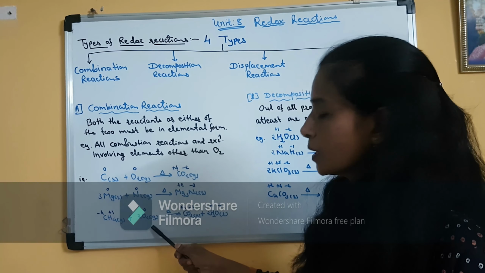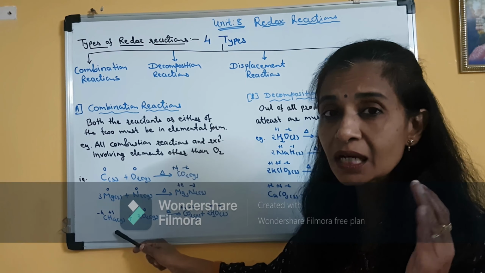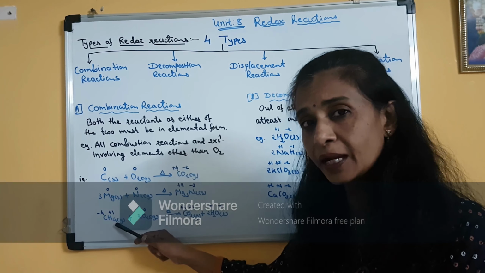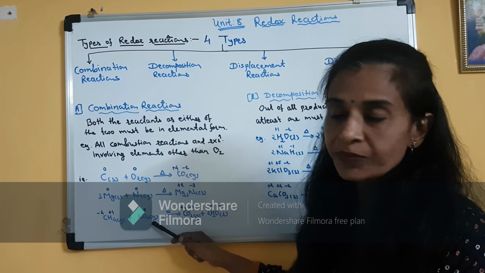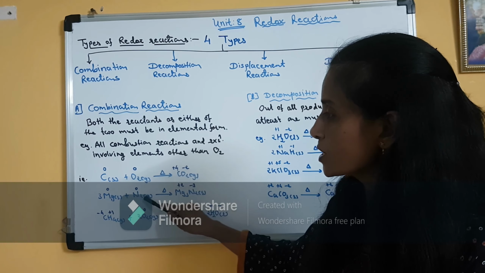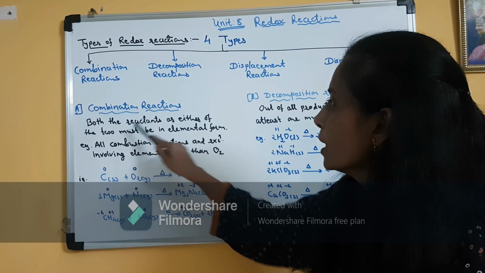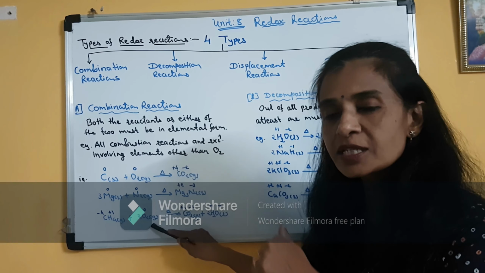Now let us go for the third example. Here methane. Methane is not an element, it is a compound. Clear? So in methane we have two elements, carbon and hydrogen. So this is a compound, but oxygen is an element. So in the first two examples both the reactants are in elemental form, but in the third example, out of these two, only oxygen is in elemental form.